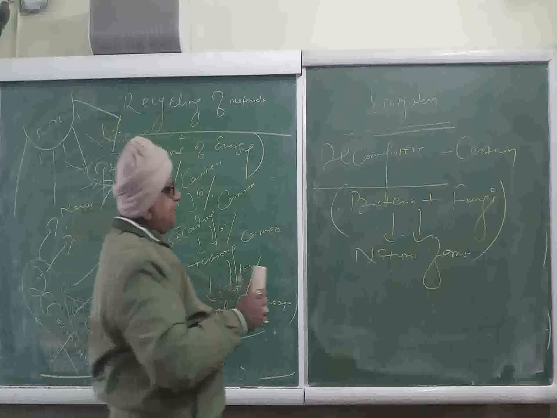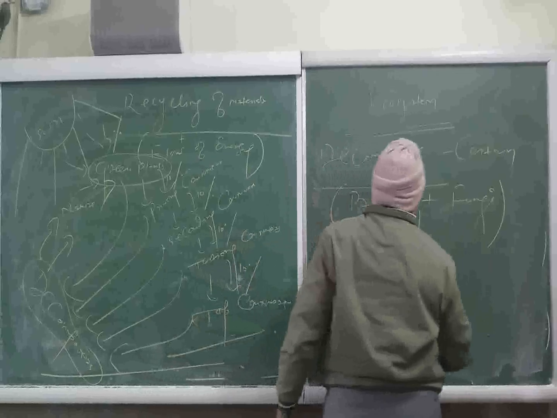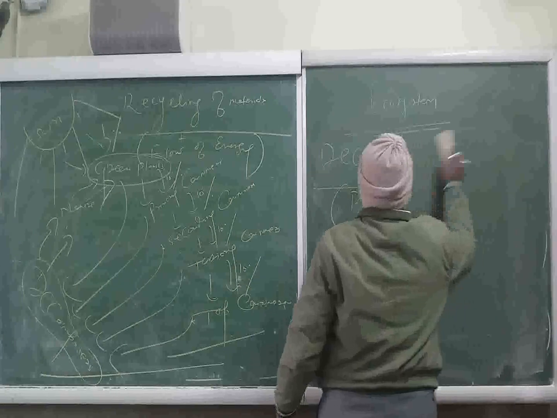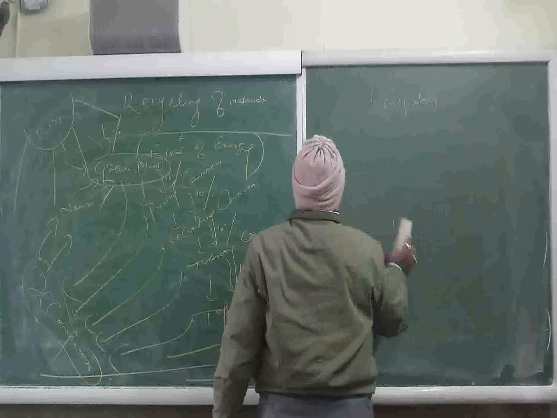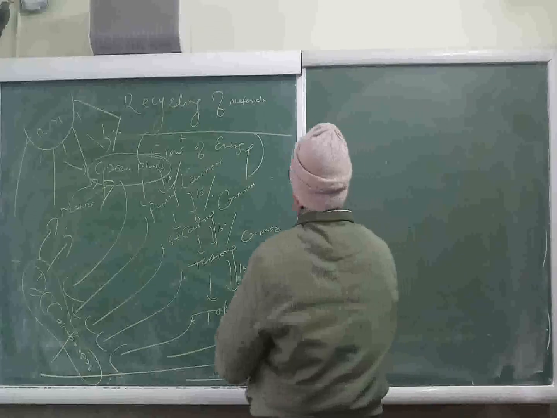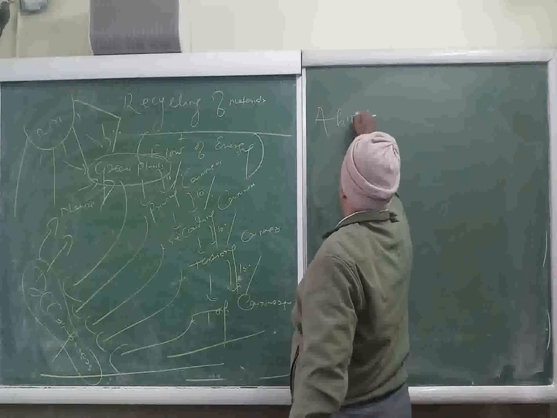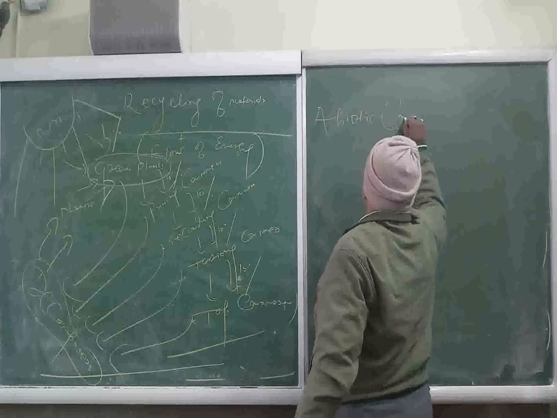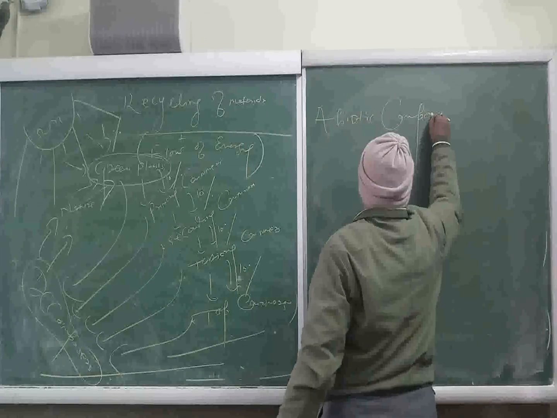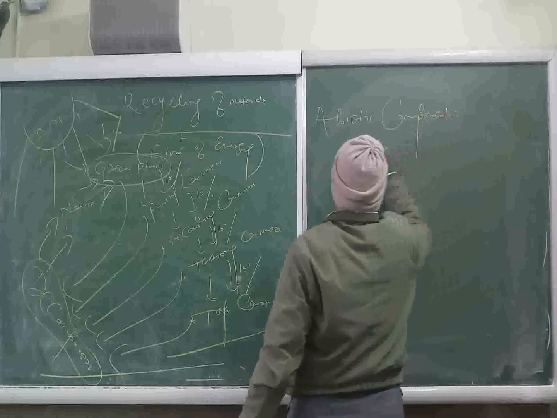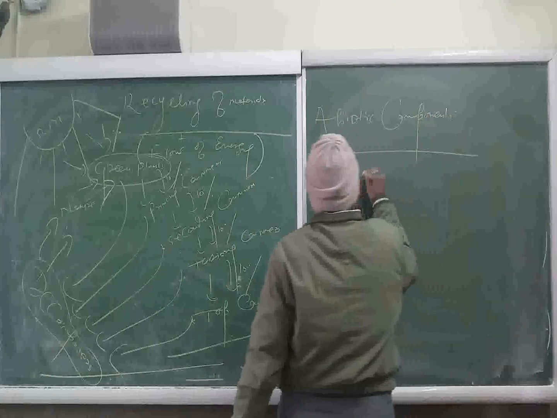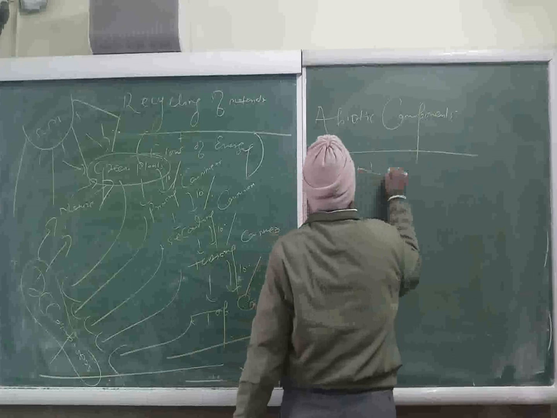Later on, regarding abiotic components, we have seen that these abiotic components include non-living things.